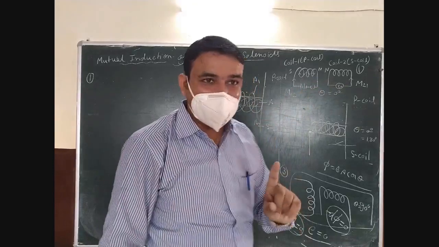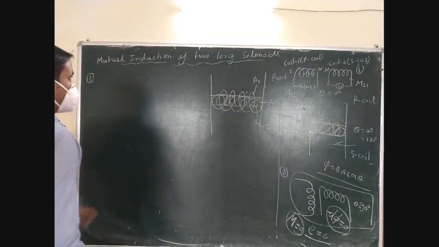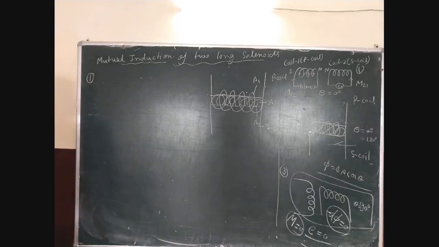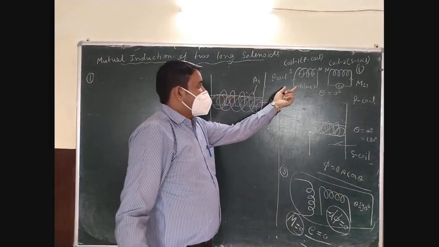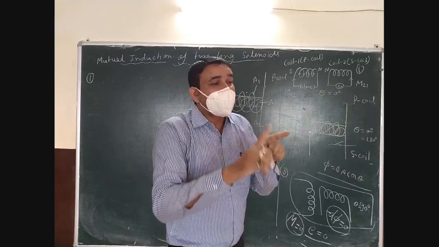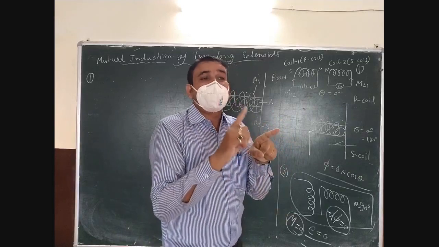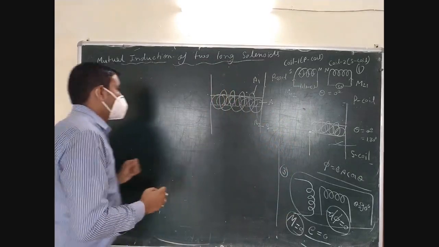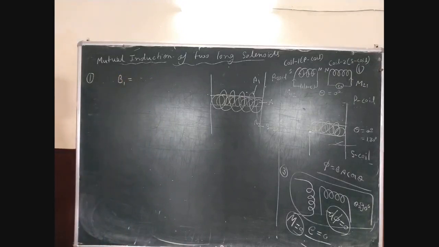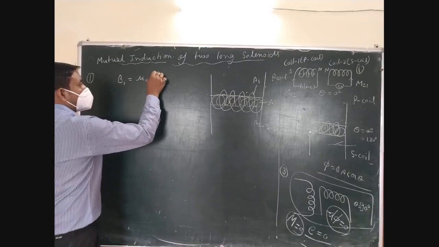I think this is understood. Okay, now we have to approach this in two ways, as we approached in self inductance. First, when the current is allowed to pass through the primary coil, then in the primary coil there will be a magnetic field induced, which is B1. B1 is equal to how much? So the answer is mu naught n I.